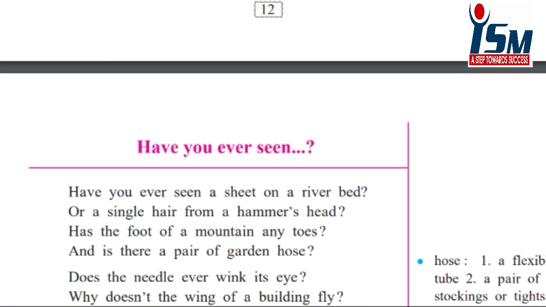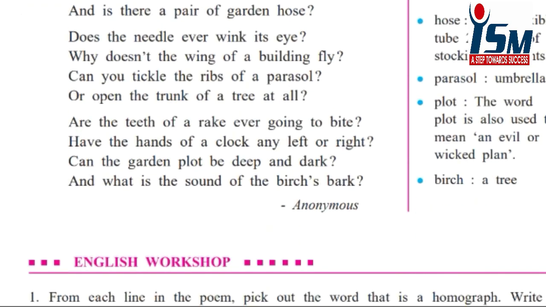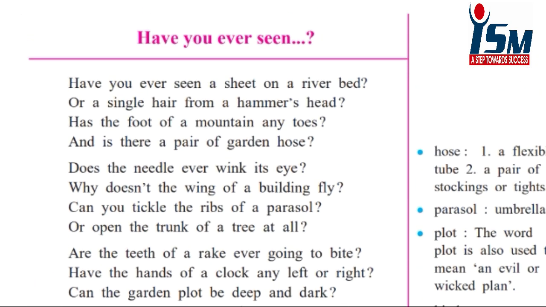This is the poem Have You Ever Seen, which is written by an unknown poet. If you see the name, it is written Anonymous, which means an unknown person. In this poem, the poet has used words which have more than one meaning for humorous effect. More than one meaning means it can be a pun. The poet makes beautiful use of homographs. As I told you, homographs are words having the same spelling and pronunciation, but different meanings.